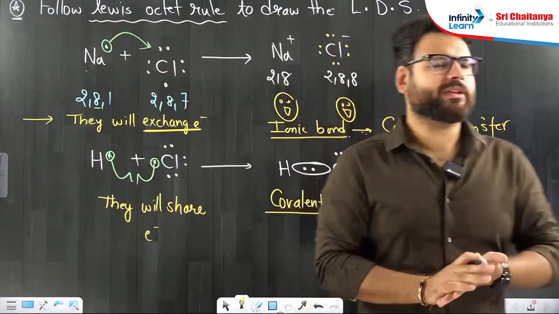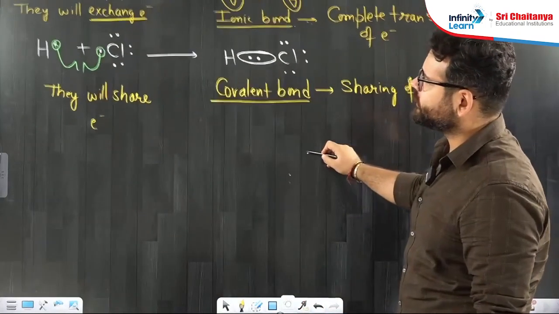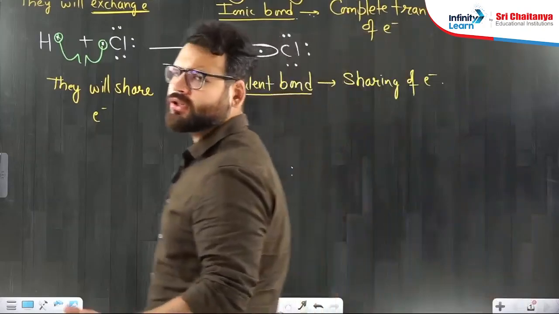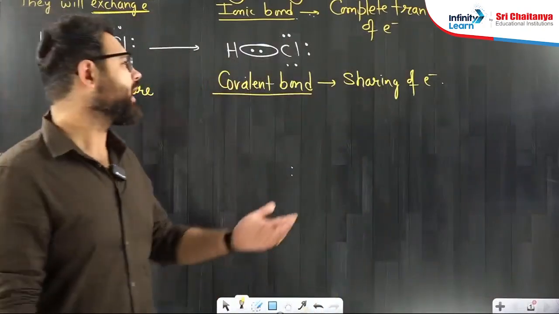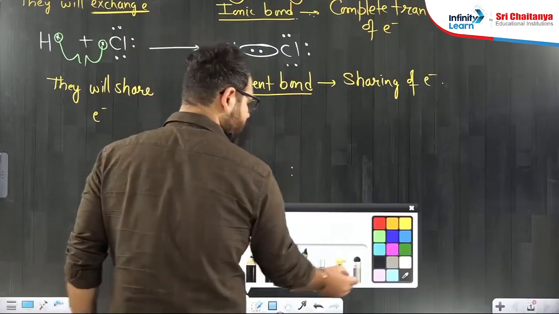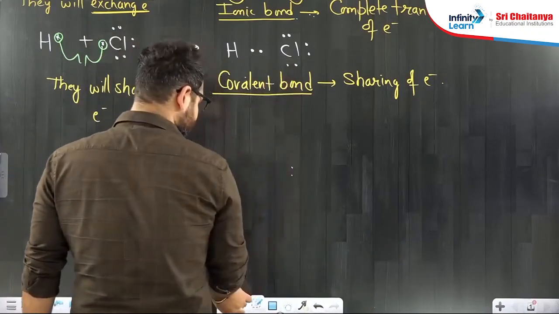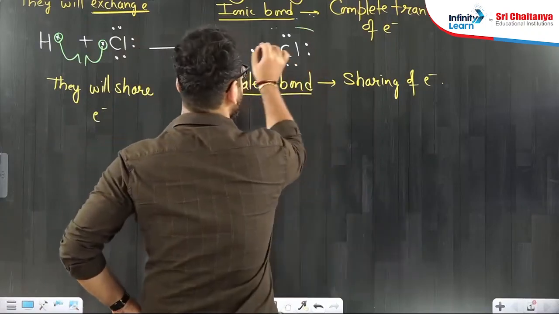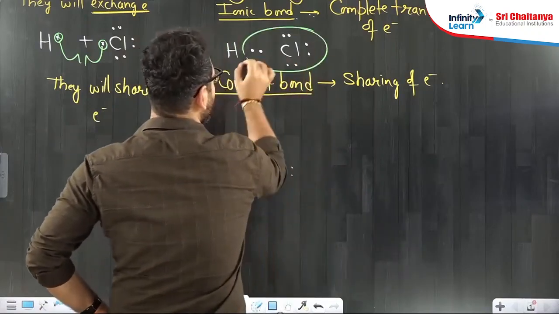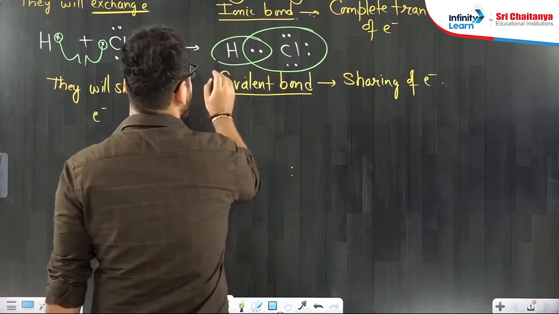Alright guys, now we'll be starting with the Lewis dot structures. Whenever we talk about Lewis dot structures, we are talking about covalent compounds only. For ionic compounds, there is no Lewis dot structure. Like for HCl, this is the structure that we have drawn here. In this case, you can also draw it like this, saying that now chlorine also has 8 electrons, so chlorine is happy. Hydrogen has 2 electrons around it, so hydrogen is also happy.